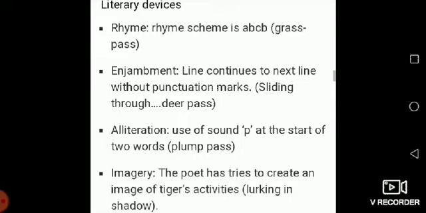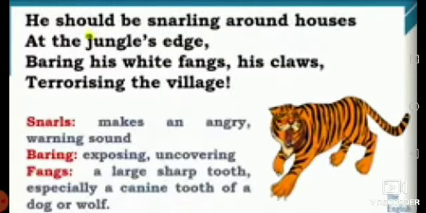And the last, imagery. The poet has tried to create an image of the tiger's activities. While we study or read the poem, we see the scene of the tiger inside the cage. A tiger in the cage. The scene is in front of us. So that is imagery. Now let's go to the next stanza.